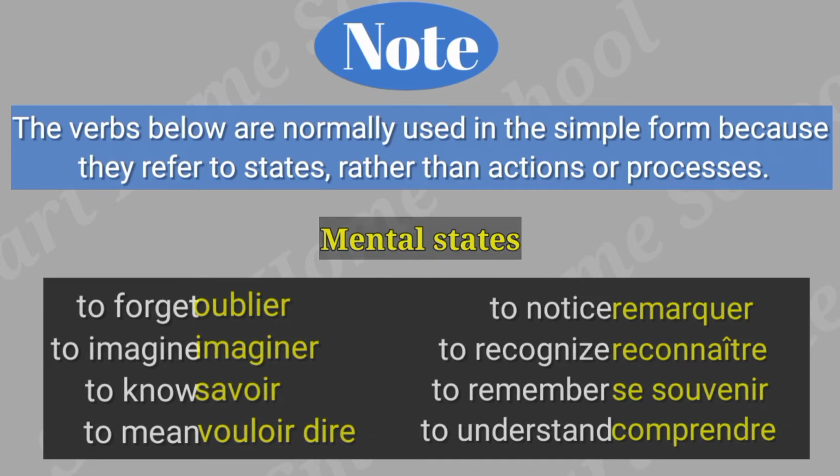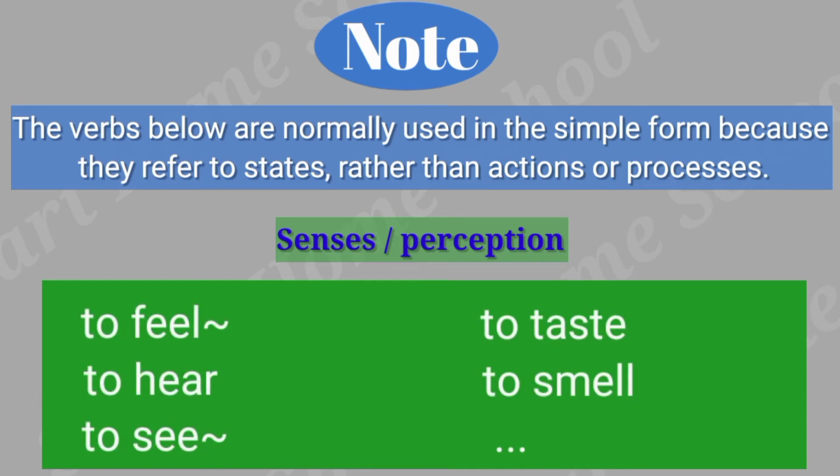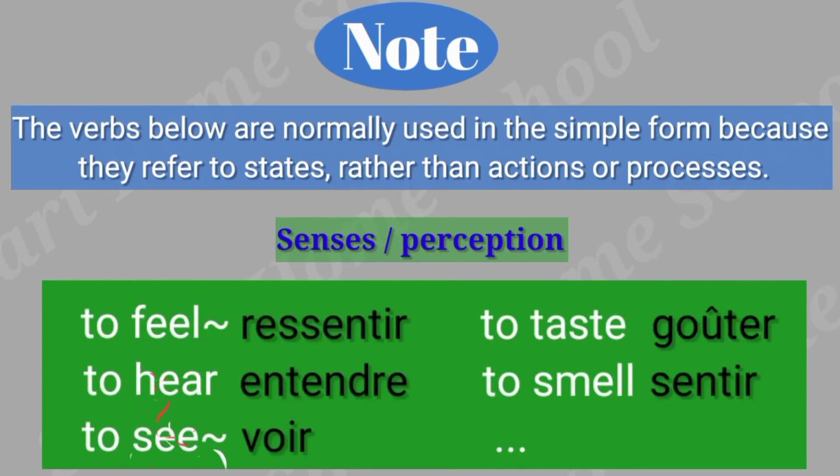Don't use the present continuous if you want to talk about your senses or perception. You better use the present simple. To feel, to hear, to see, to taste, to smell. A few verbs to help you recognize verbs of senses or perception.